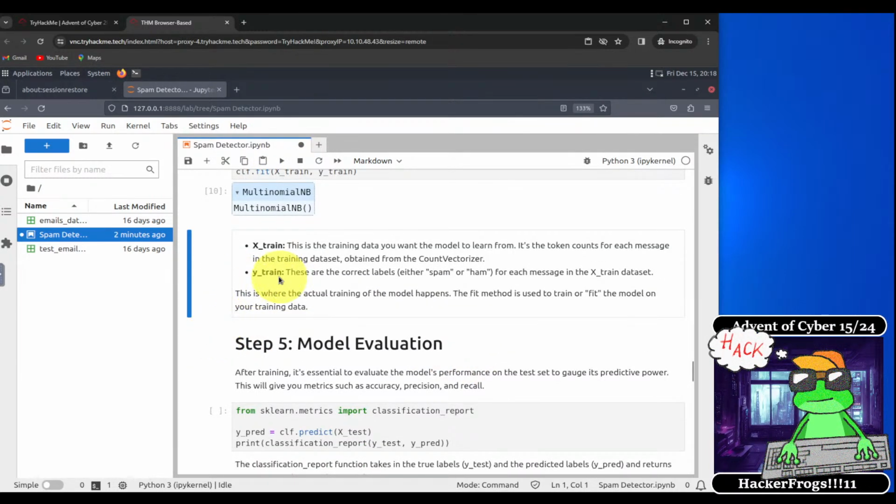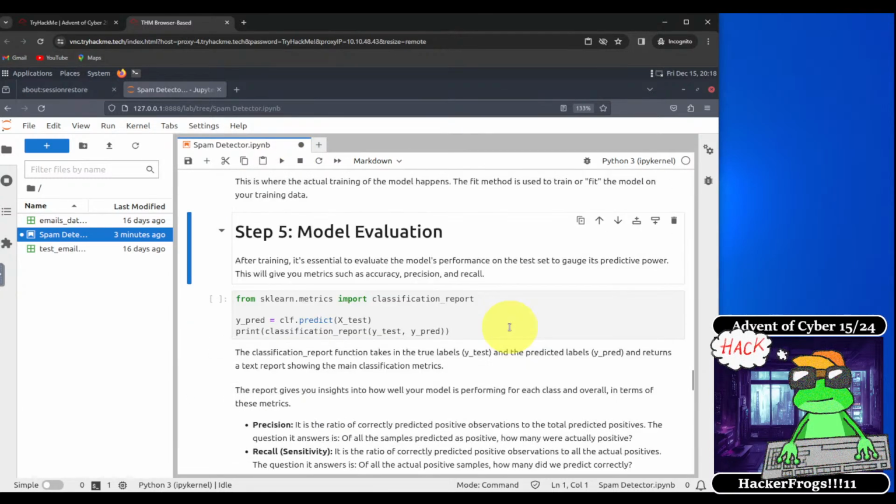So X_train, this is the training data that you want the model to learn from. It's the token counts for each message in the training data set obtained from the count vectorizer. And y_train, these are the correct labels, either spam or ham, for each message in the X_train data set. So this is where the actual training of the model happens. The fit method is used to train or fit the model on your training data.